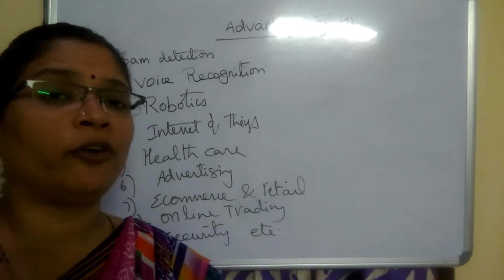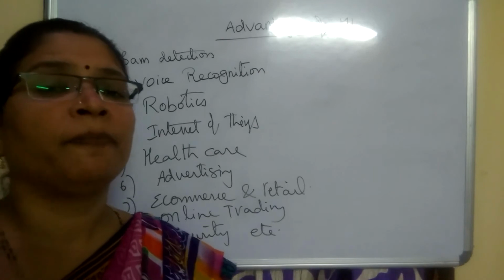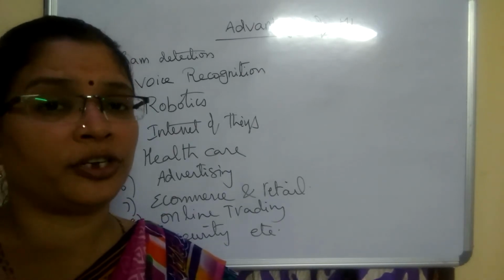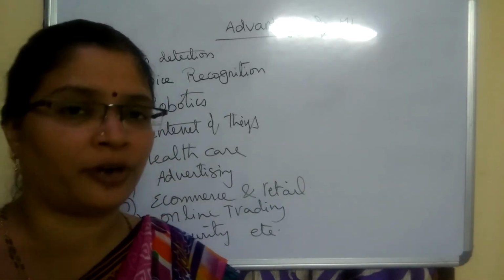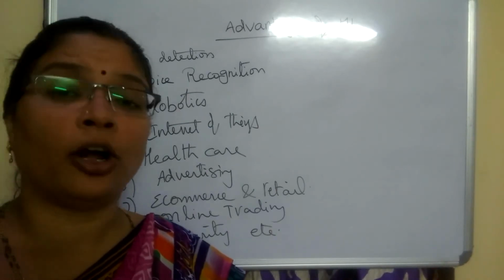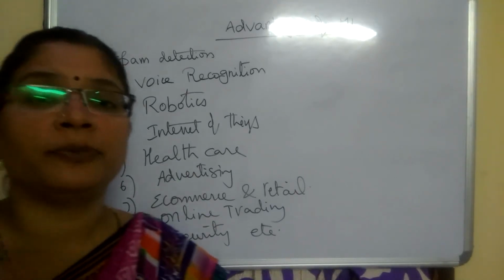One more advantageous thing is, whenever we combine these two broad research areas, we can develop one more good research area, a hybrid research area. Based on these two things, we can develop better systems of Internet of Things based on efficient machine learning algorithms. And the next one is healthcare management.